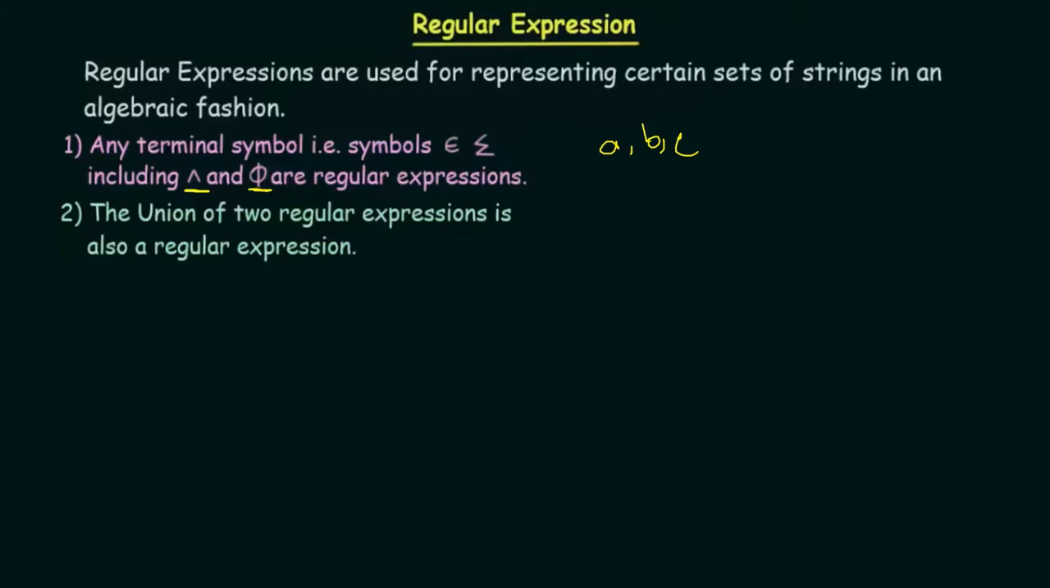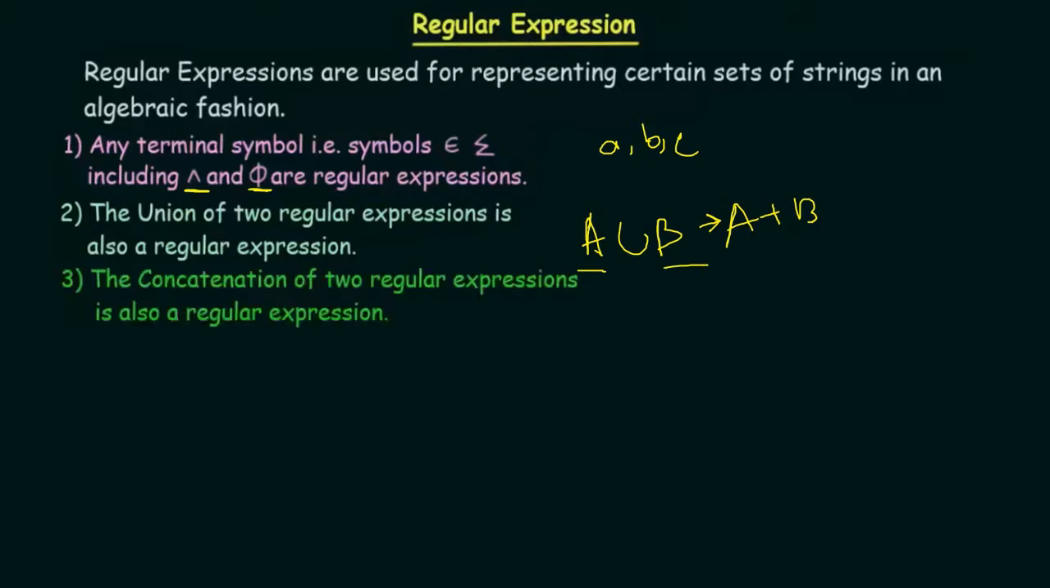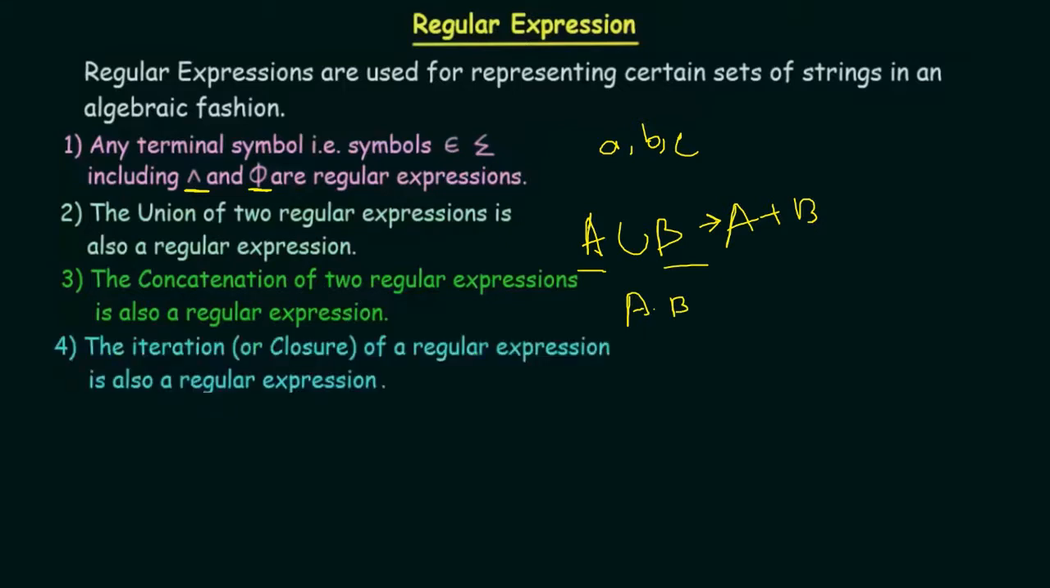The union of two regular expressions is also a regular expression. So if A union B, or A plus B, which is what we are representing, is also a regular expression if A and B are regular expressions. The concatenation of A and B is also a regular expression, if A and B themselves are regular expressions. The iteration of a regular expression is also a regular expression.